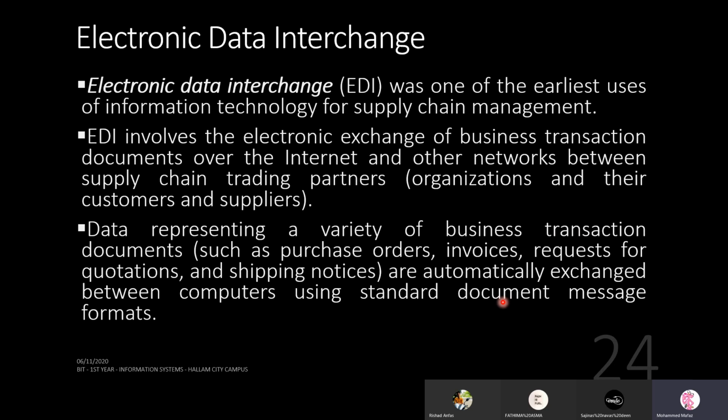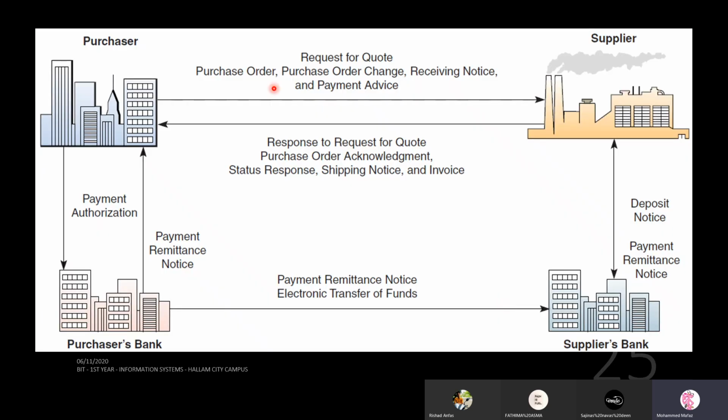Like something like this. This is called an EDI network. You have purchaser, you have supplier, you have the supplier's bank, you have the purchaser's bank. Right? Bank in the sense, whatever, purchaser may have their own place where they have their funds reserved. Suppliers will have their own funds reserved here. So